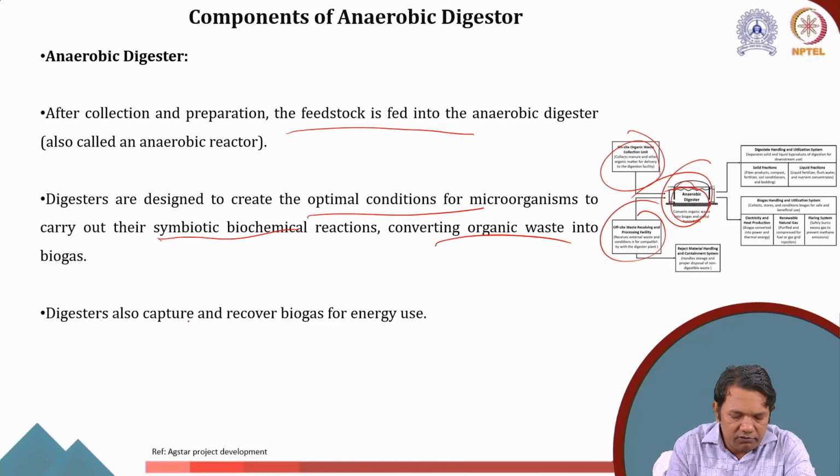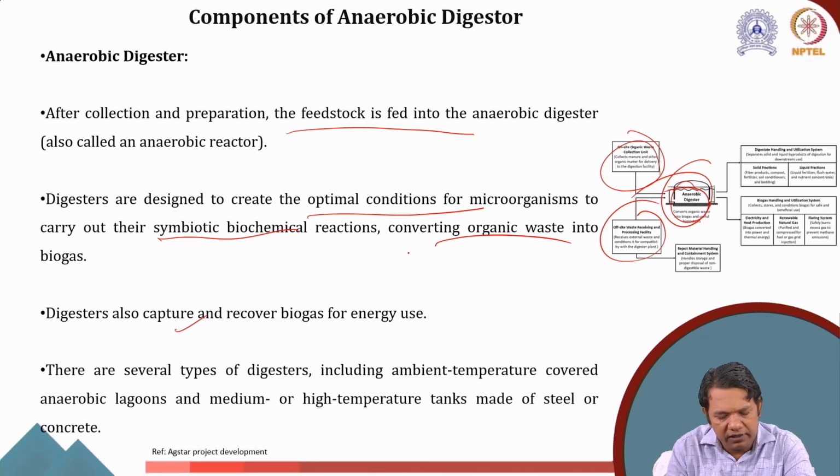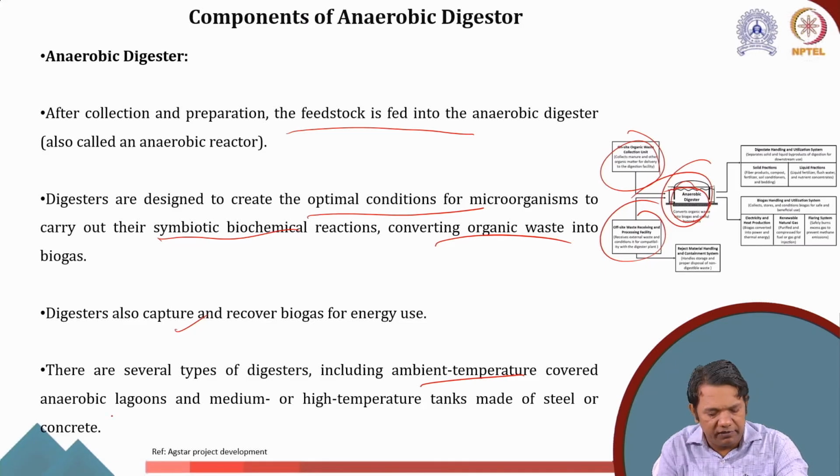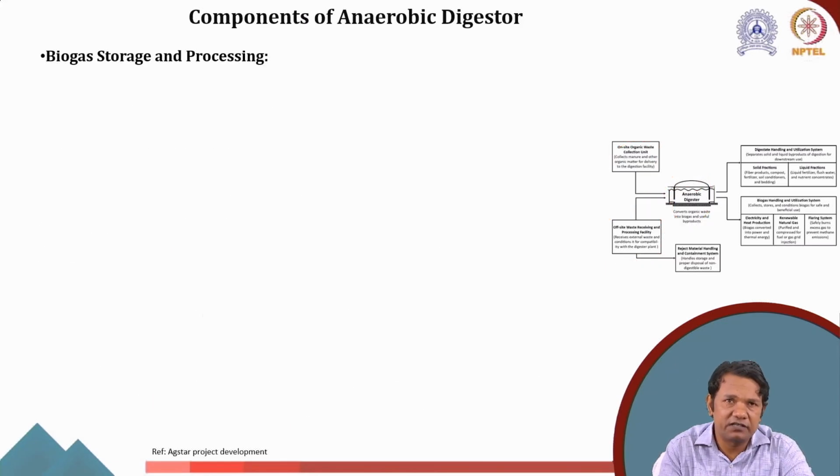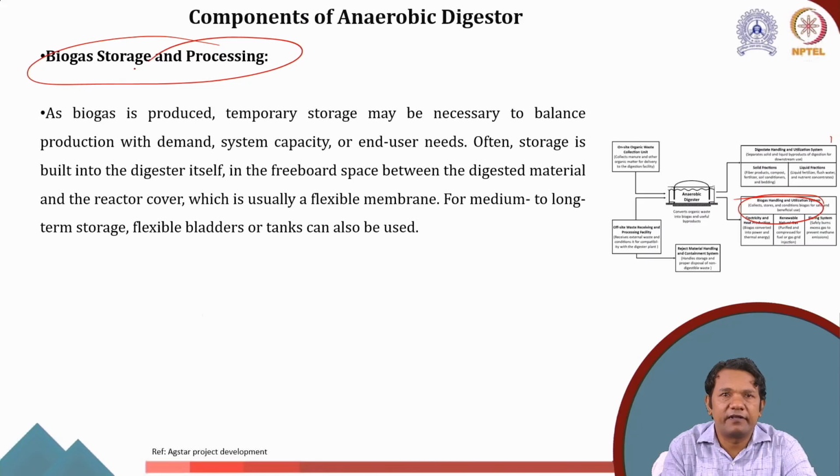The digesters also capture and recover the biogas for energy use. There are different types of digester we will discuss in this course as well. That includes the ambient temperature covered anaerobic lagoon digesters, medium or high temperature tanks made of steel and concrete. There can be fixed film. Then we have biogas storage and processing.